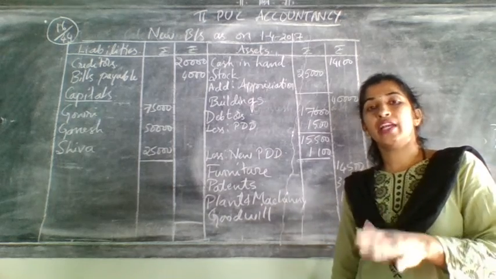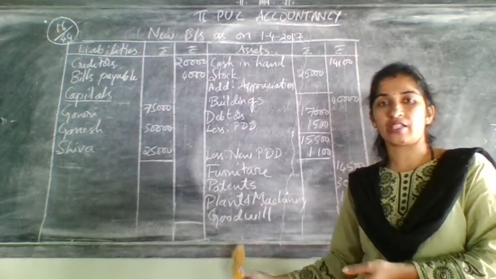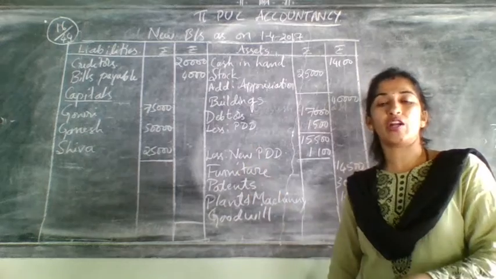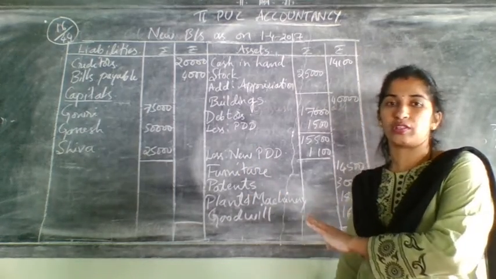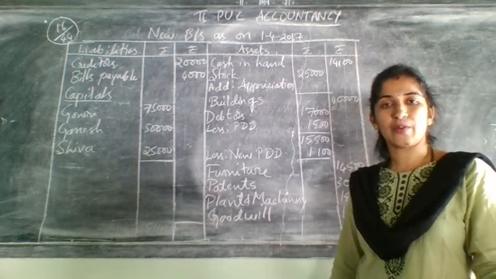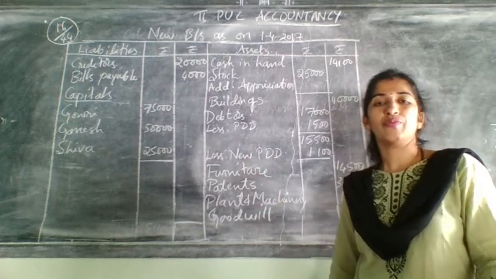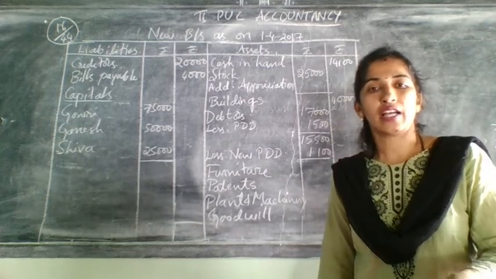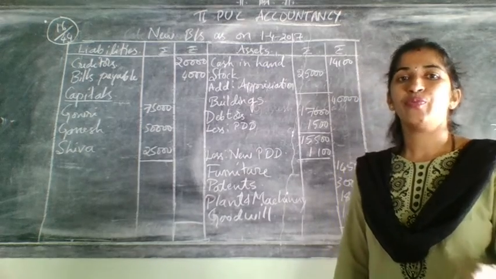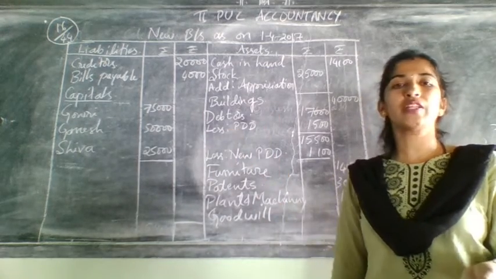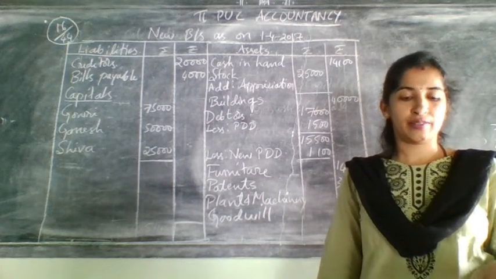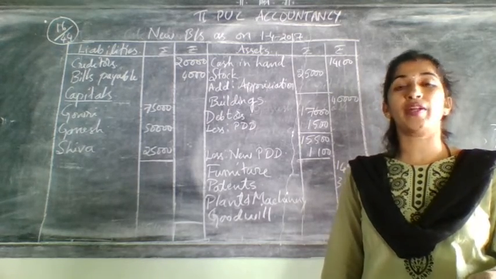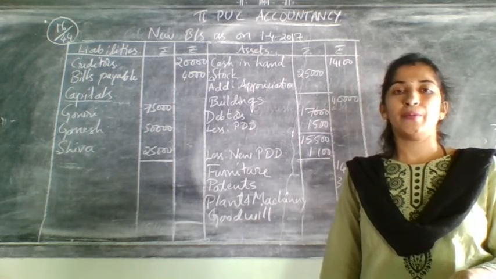If they ask 6 marks from this lesson, then they will not ask a 12 mark problem in the final exam. But till midterm, you have both. So be sure about that. Sacrifice ratio, new ratio, and then this one: the 12 mark problem related to admission of a partner.